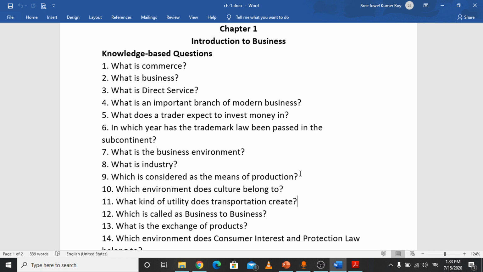Number 11, what kind of utility does transportation create? Transportation creates the utility of place. What kind of utility does transportation create? That is the utility of place. Which is called business to business? You know that the answer is commerce. Commerce is called business to business or B2B.